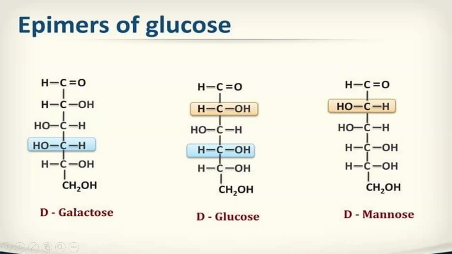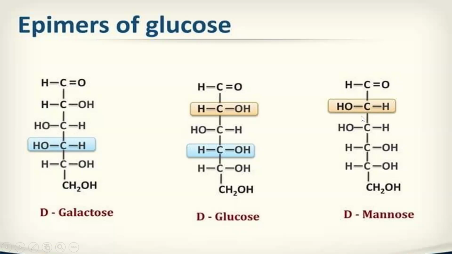But in galactose, we can see in the fourth carbon atom, the hydroxyl group has shifted to the left and the hydrogen has shifted to the right. The structure is the same, only there is a difference in the fourth carbon atom. There is an exchange between hydrogen and the hydroxyl group. So this is the structure of galactose.